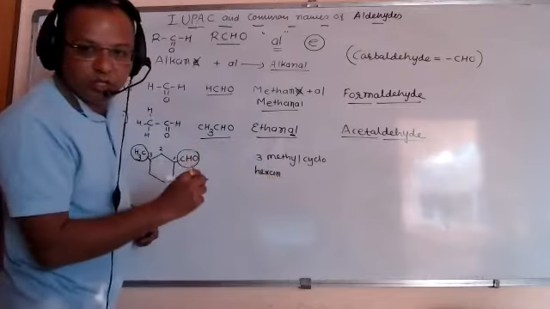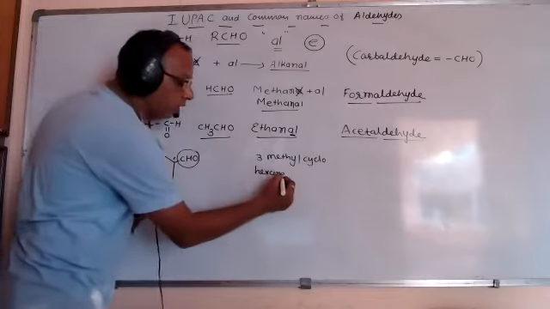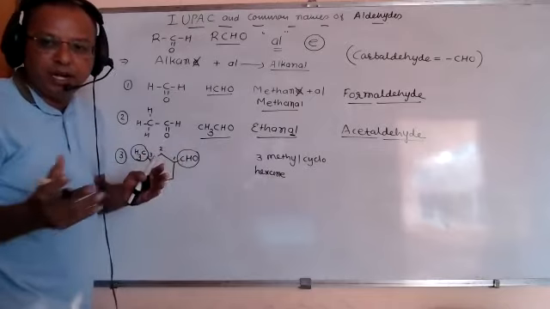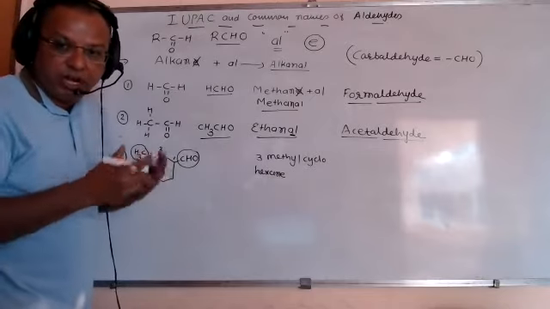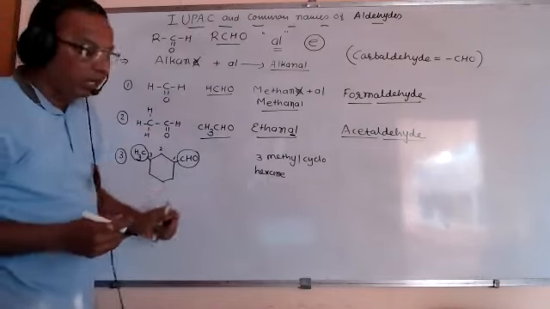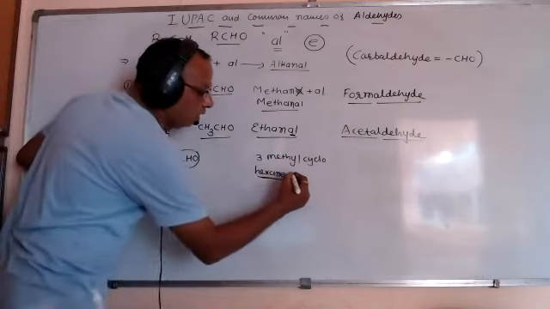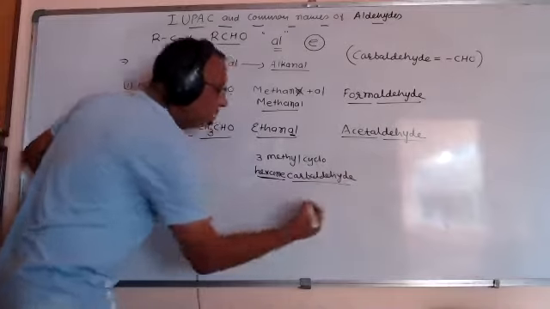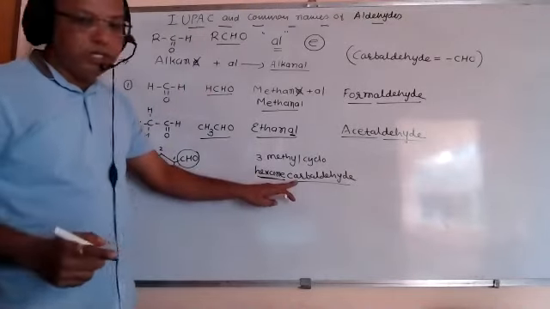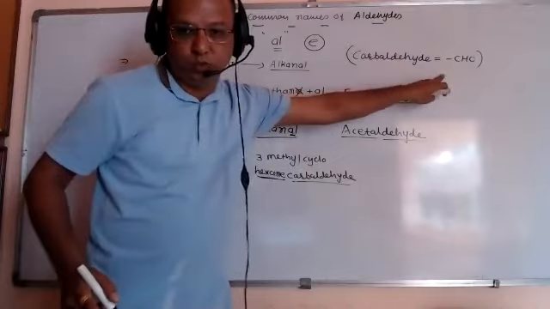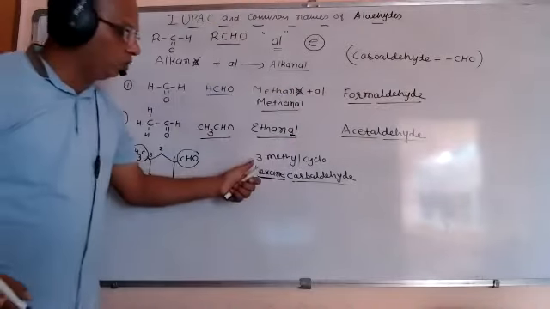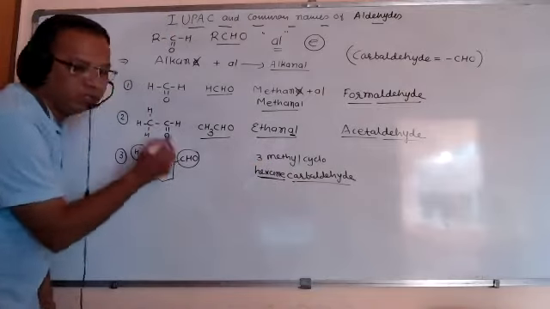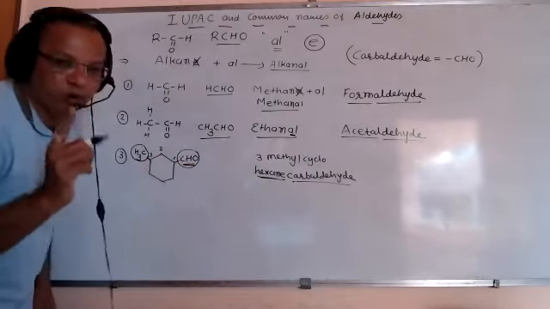Here the word hexane is written completely because we are naming cyclohexane and carbaldehyde independently. We are not adding the suffix al here. Carbaldehyde, once again I repeat, is applicable for independent CHO. So this is 3-methylcyclohexane carbaldehyde. Carbaldehyde is for only CHO.